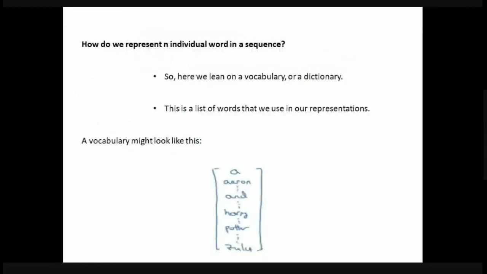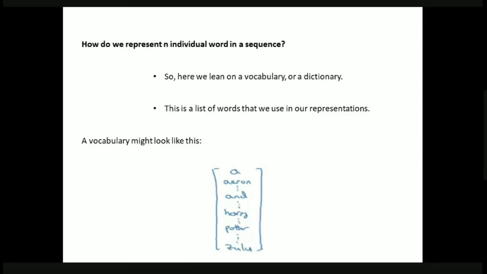Now, how are we going to represent these individual words in a sequence? We have different types of words, and we are going to give different words as the input sequence. So how do we represent this? We depend upon a vocabulary. While we were discussing the problem HELLO, what was the vocabulary we had?